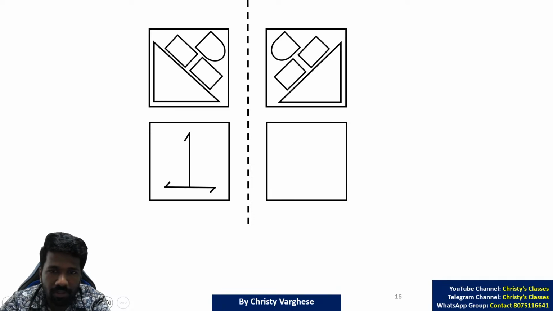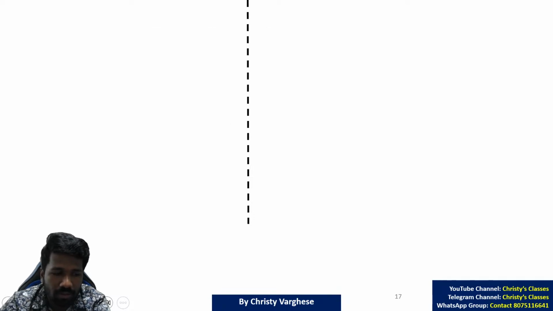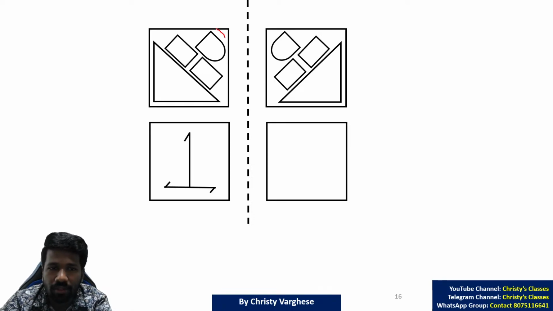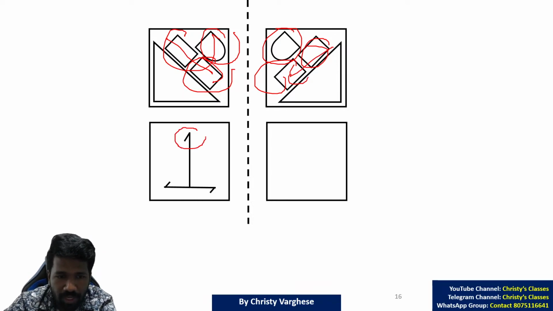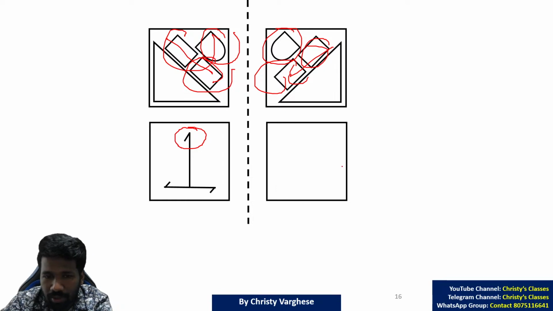If you look at it, this one is the mirror image of this, this one the mirror image of this, and this one the mirror image of this, facing this direction. The same way we understood the mirror image, vertical mirror, the images will be something like this.